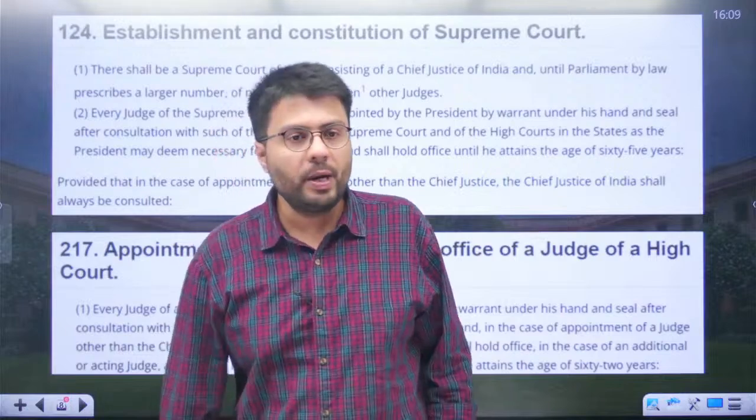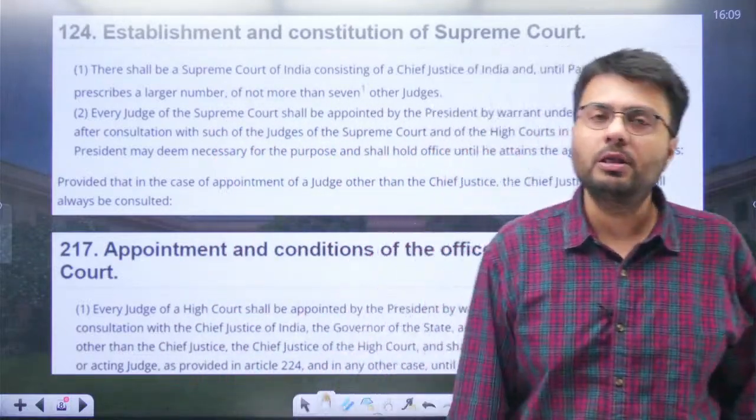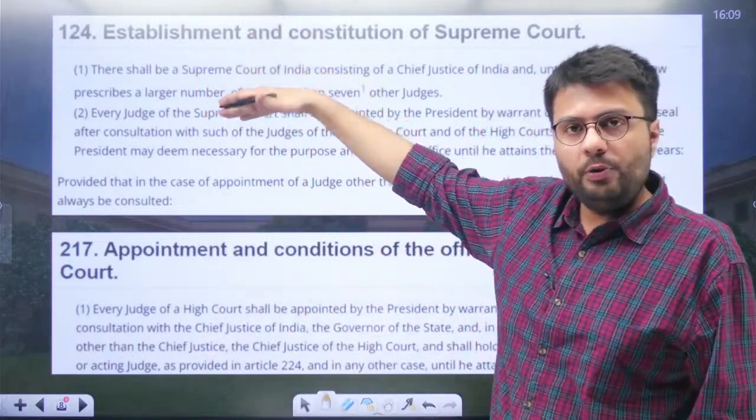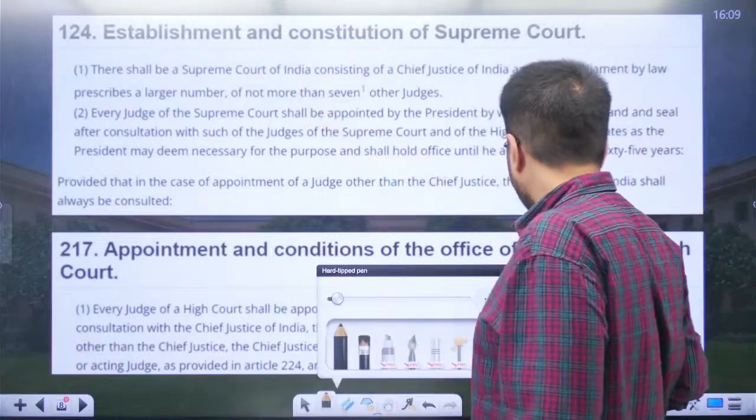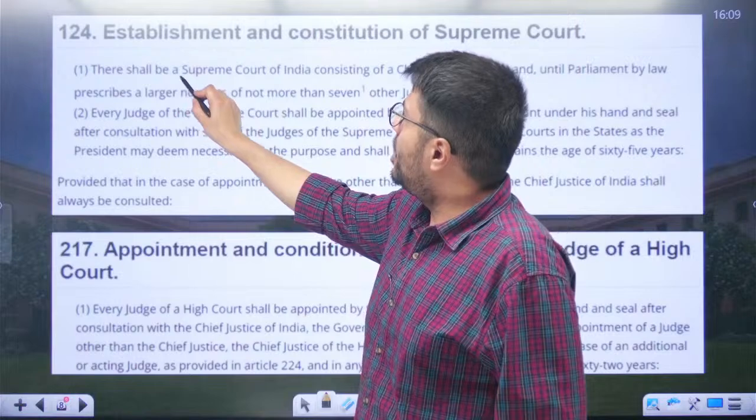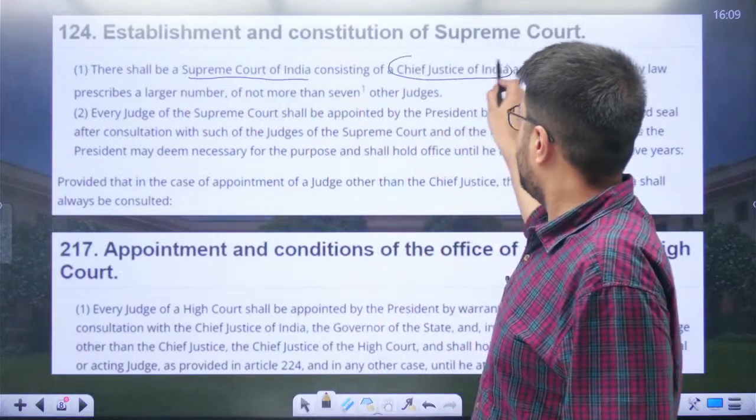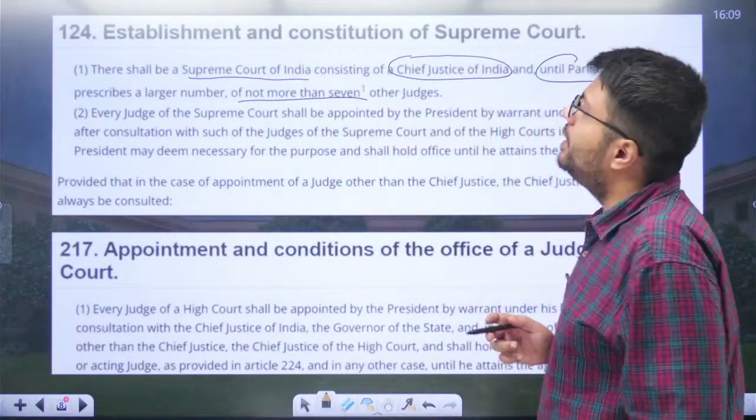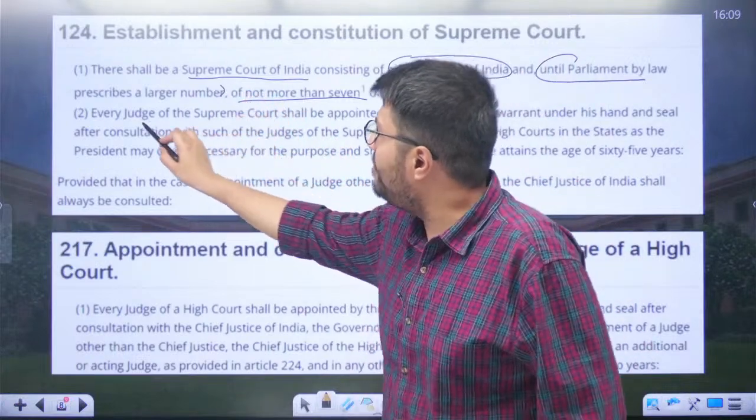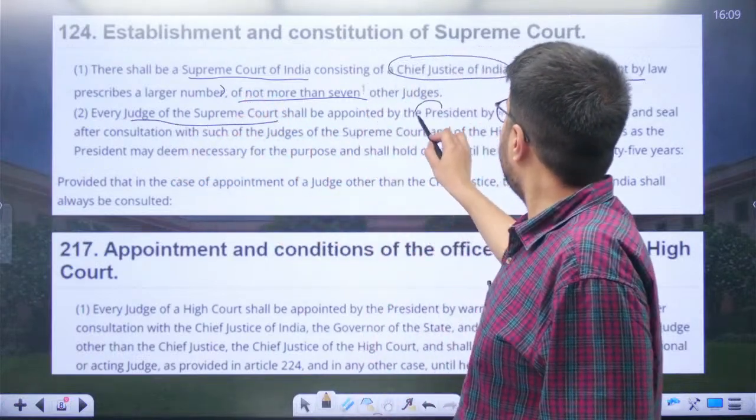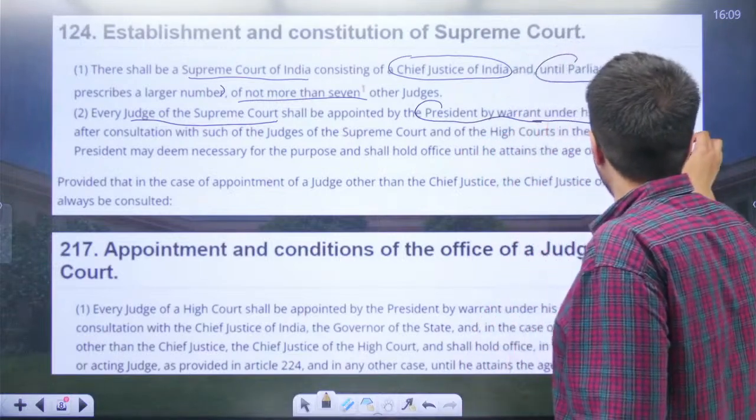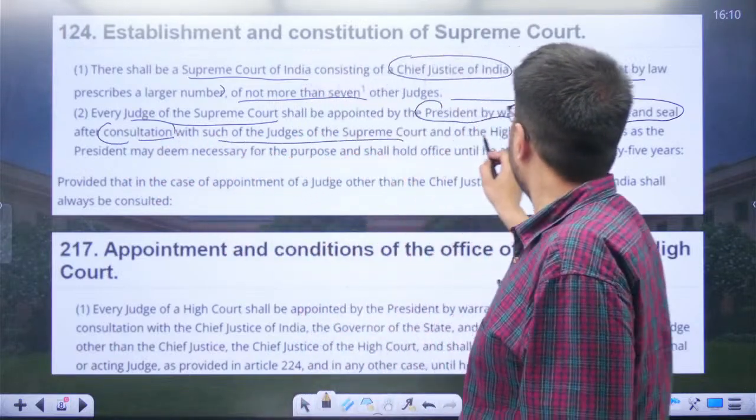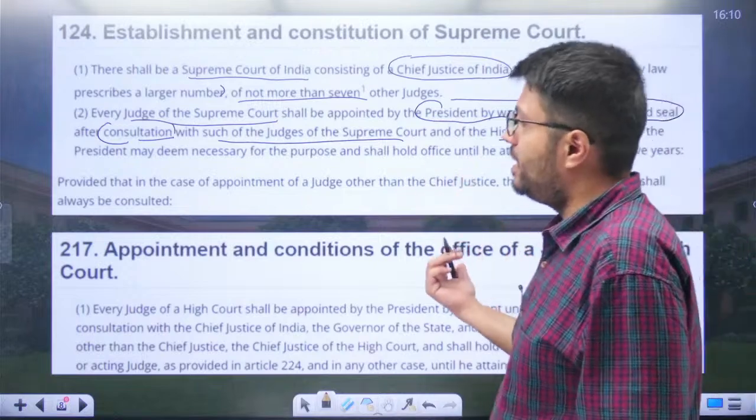Now, in this regard, let us quickly understand how the appointment process happens in the Supreme Court and High Court. For the Supreme Court of India, the appointment happens through Article 124 of the Constitution. If you read Article 124, it says that there shall be a Supreme Court of India consisting of the Chief Justice of India and not more than 7 other judges until Parliament by law decides a larger number. Every judge of the Supreme Court shall be appointed by the President by warrant under his hand and seal, after consultation with such judges of the Supreme Court and the High Courts in the states as the President may deem necessary.